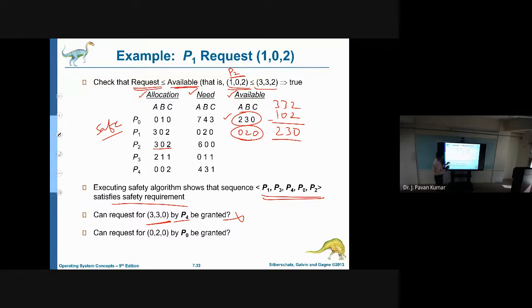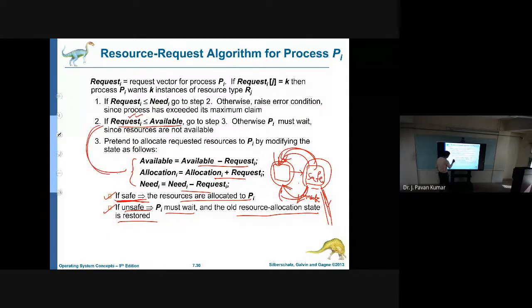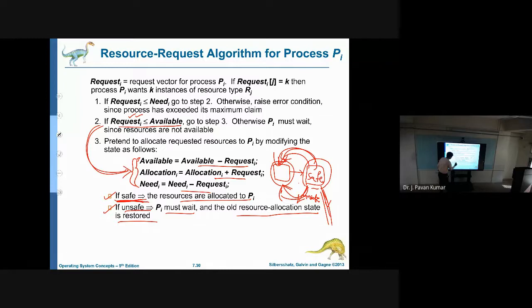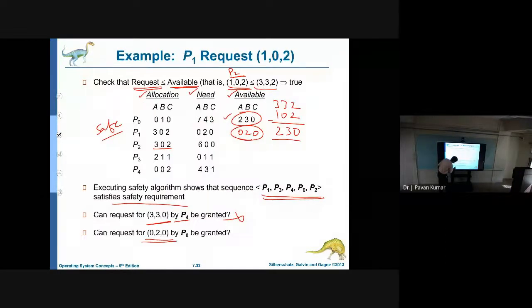But still, according to Banker's algorithm, even though the request is less than or equal to available, we will not grant immediately. What we will do is check, by updating these, whether it is safe or not. That means we check whether a safe sequence exists. If it exists, then only we will allocate. Otherwise, we will not allocate. The same thing will happen here also: even though 020 is less than or equal to available, we will check for a safe sequence.